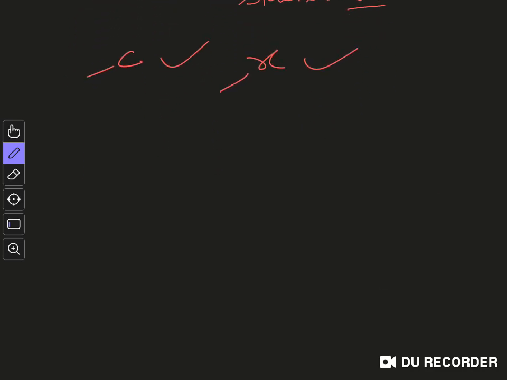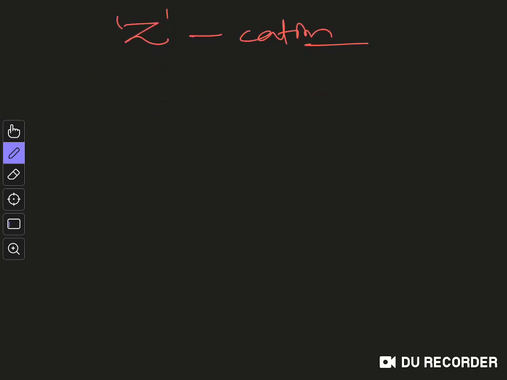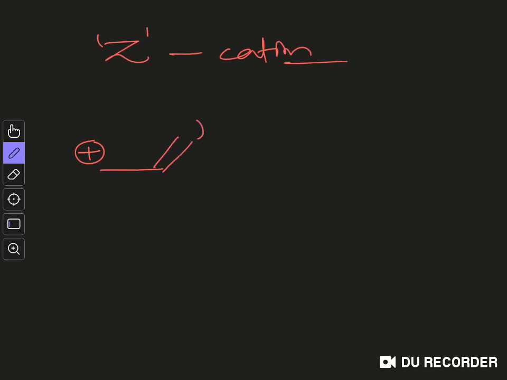Now the effect of Z substituent on carbocation is very interesting. We will see what will happen on a carbocation when it is attached to a Z substituent, right? For a model system we can draw it like this: let's say you have a positive charge on this carbon atom, and you have this carbonyl group attached to it. This carbonyl group here is the Z substituent. So what will be the effect?